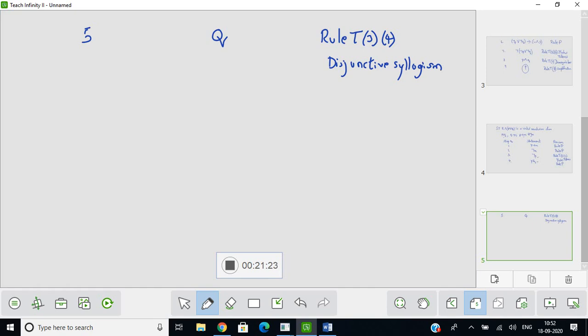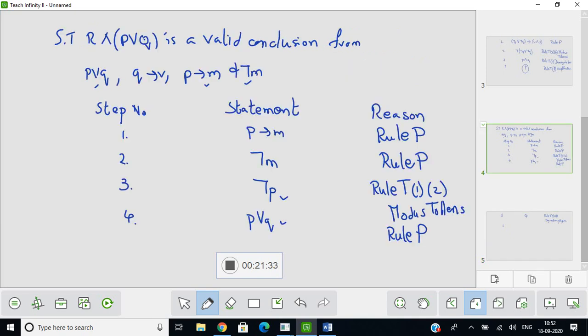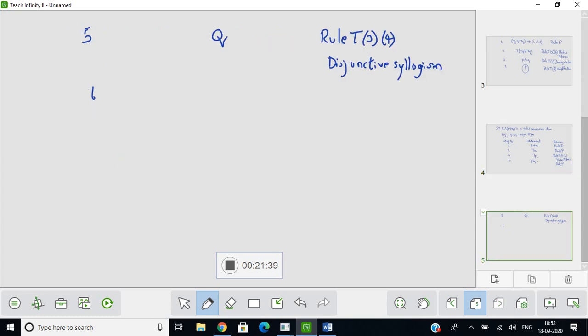So what I do is I introduce the next premise if Q then R. See, we have used everything, we have not used if Q then R. So let us introduce if Q then R. You are only introducing, so what you have will be rule P. Now come down.